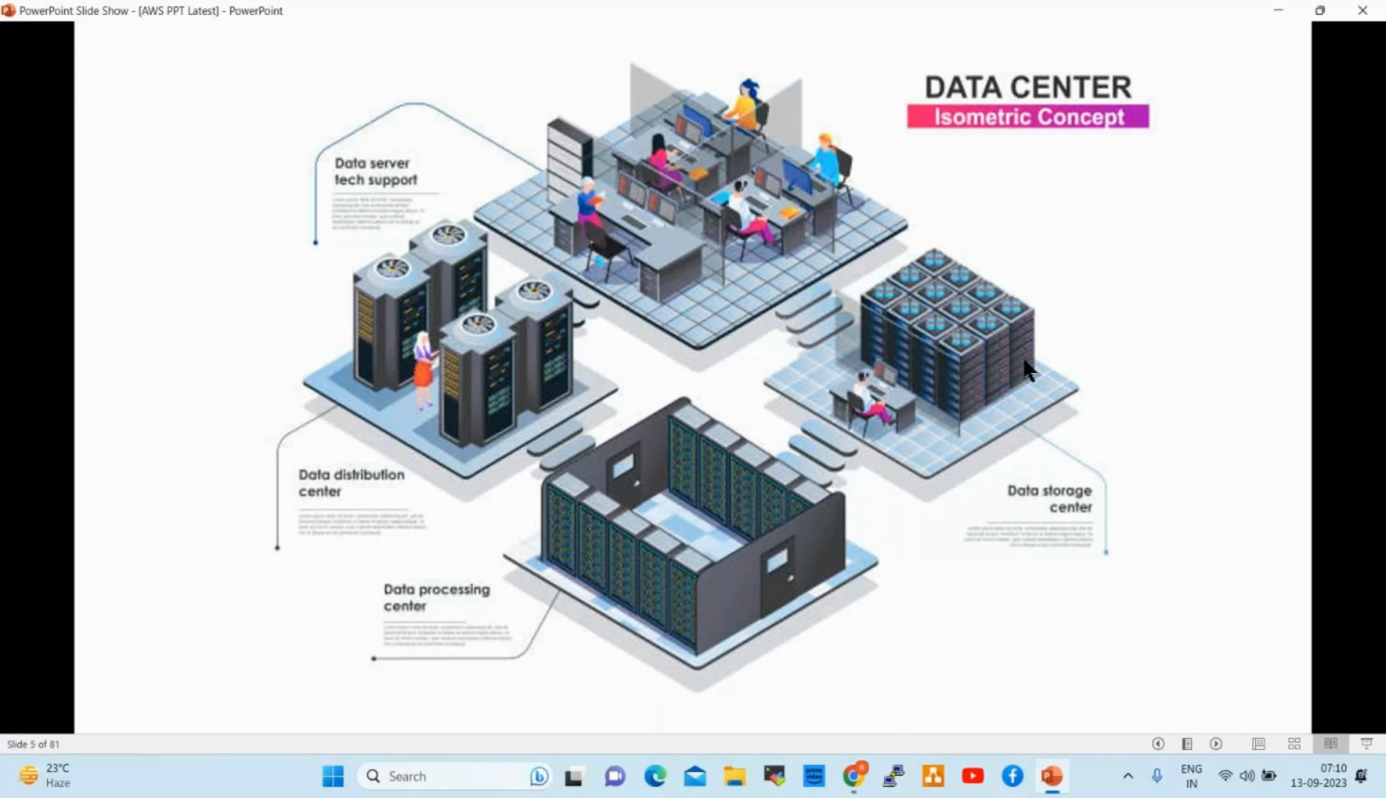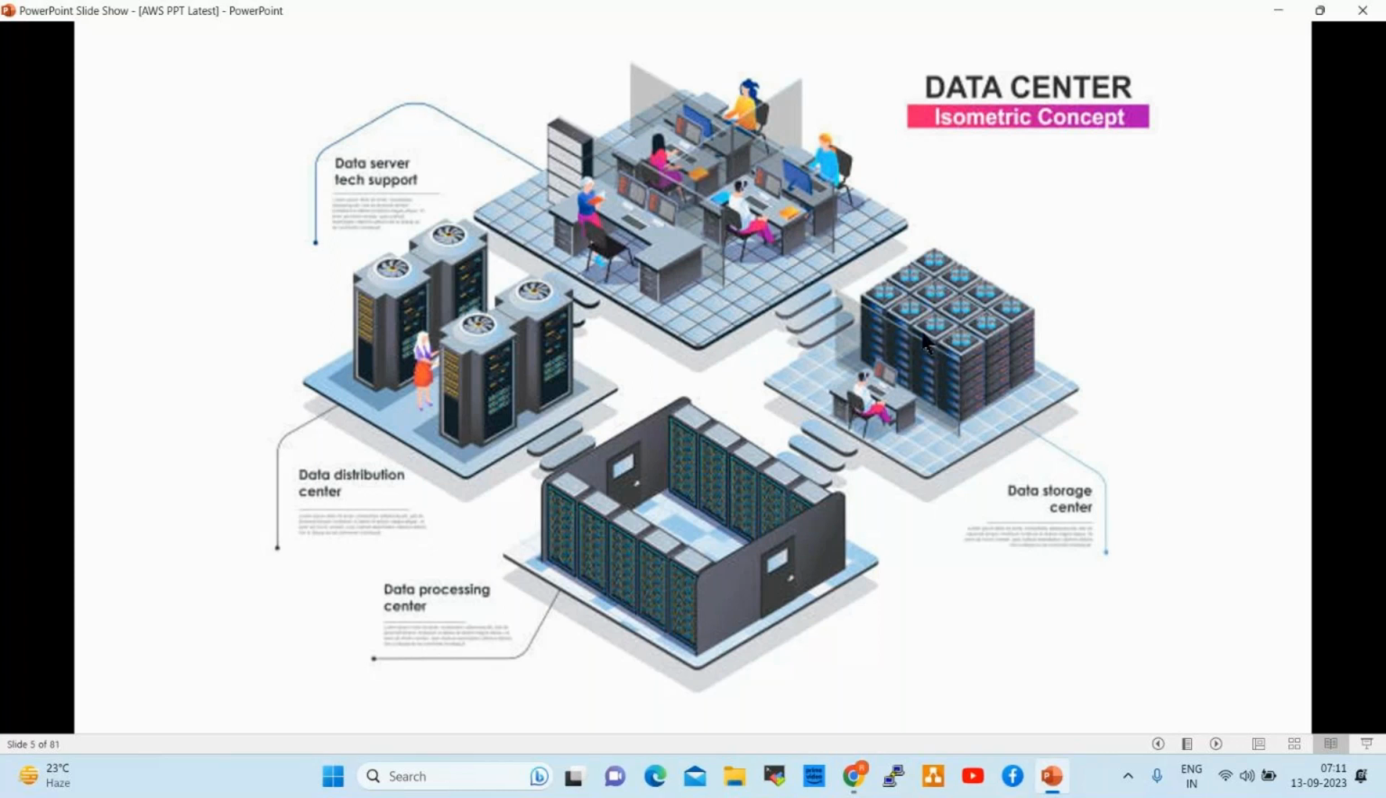Fine. So respective engineers will take care of the resources. Servers will be taken care of by server engineers. Network will be taken care of by network engineers, right? And other devices will be taken care of by the respective engineers. Fine. So physical data centers, the local data center people will maintain those data centers, right?